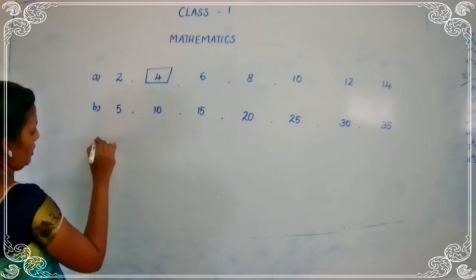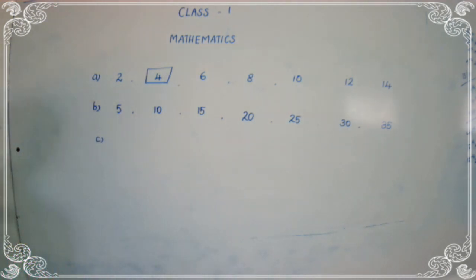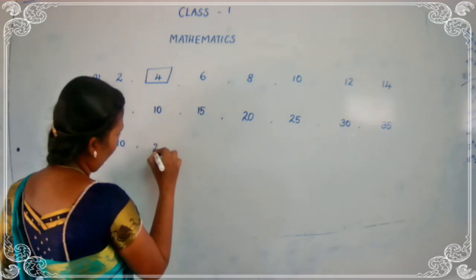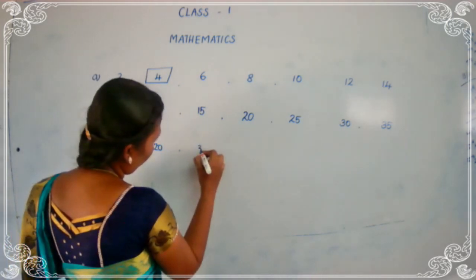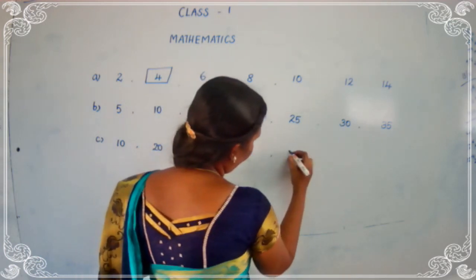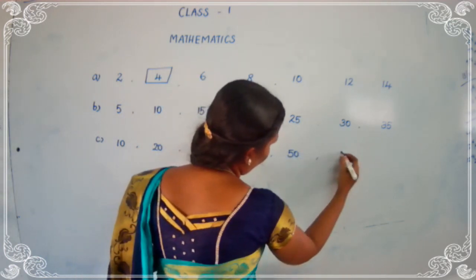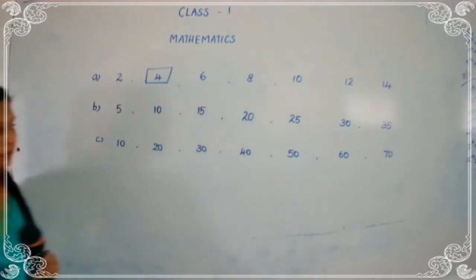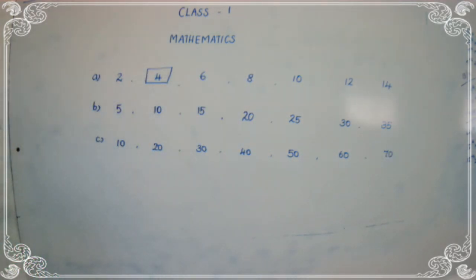Then see the next one, C. Count in 10 steps. See the first one, 10, 20, 30, 40, 50, 60 and 70.